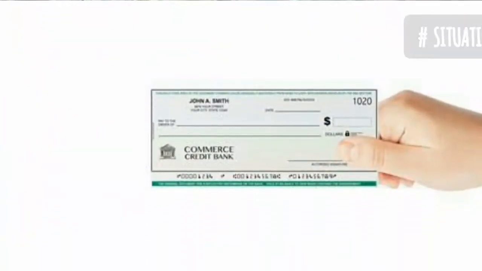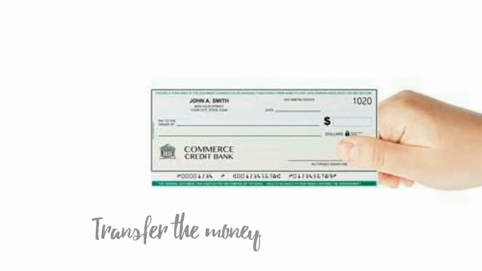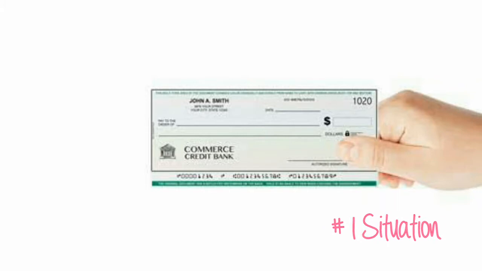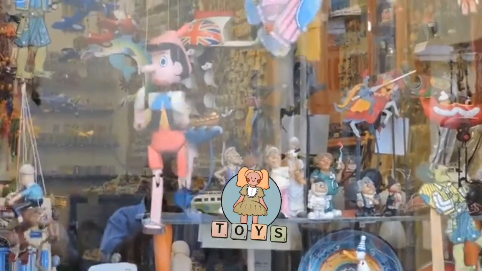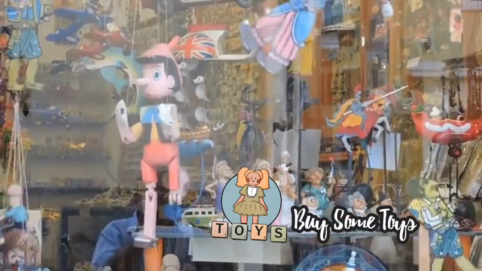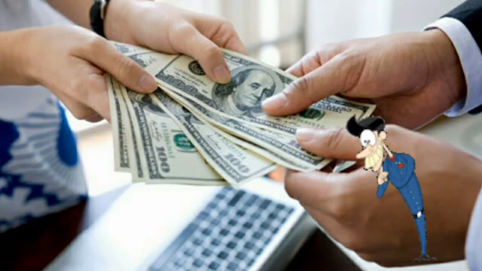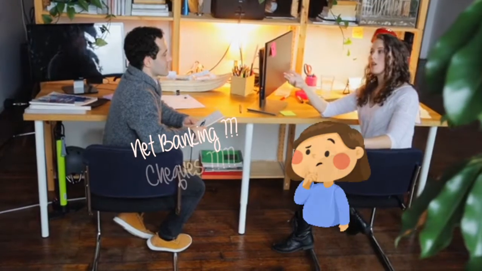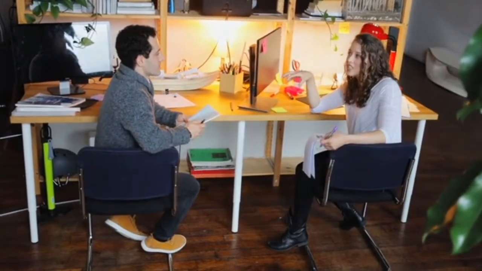To understand better, let's take a situation where I transfer the money or pay the amount through DD. Suppose I go to some other place where I buy some toys worth rupees 25,000 from a shop. To pay the amount, I go to the ATM and withdraw the cash and give it to the shopkeeper. The shopkeeper said that he can't accept this huge amount in cash. You must pay this amount either by digital banking, net banking or through checks.